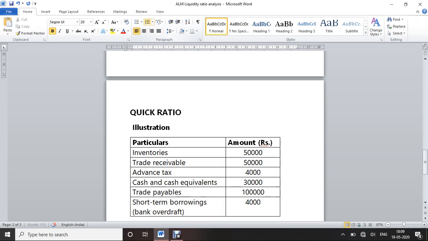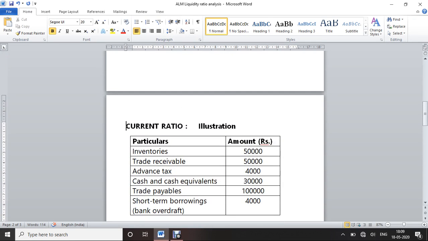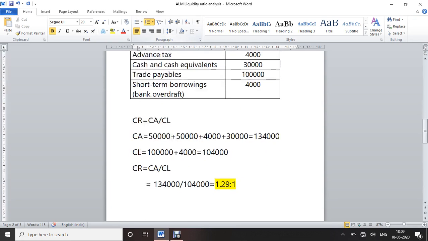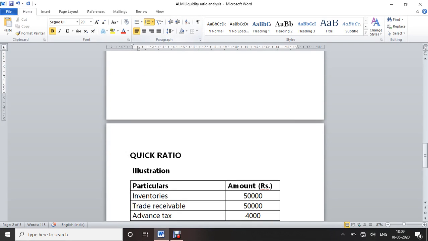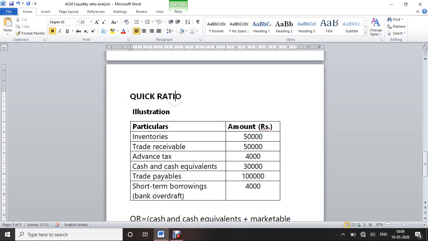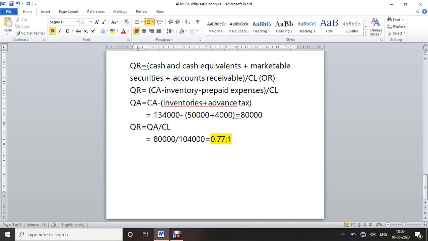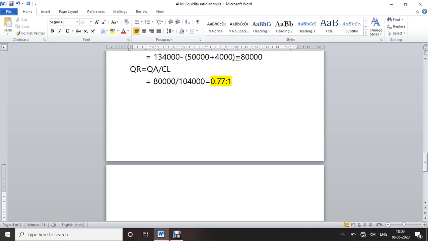Okay, and the second is the quick ratio, and the third one is the cash ratio.